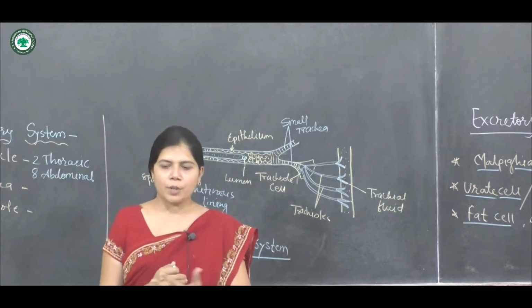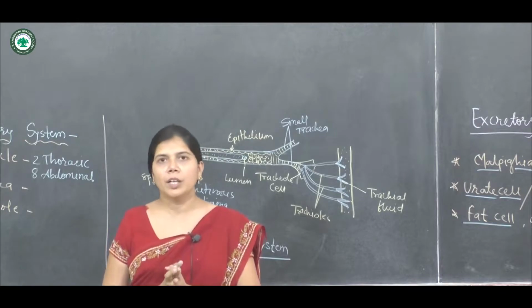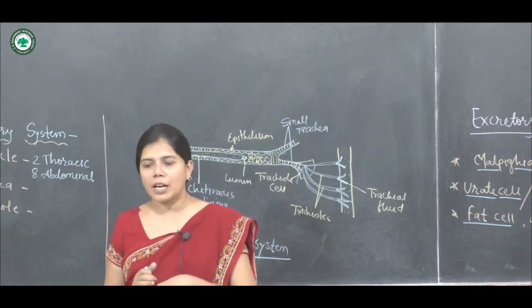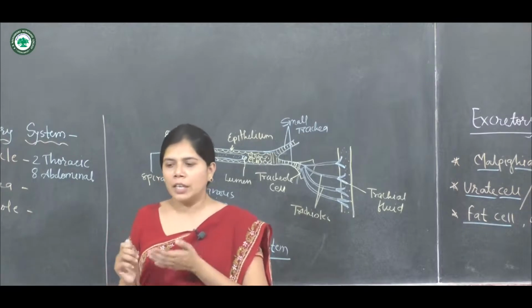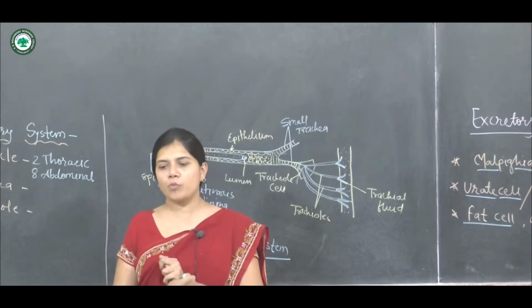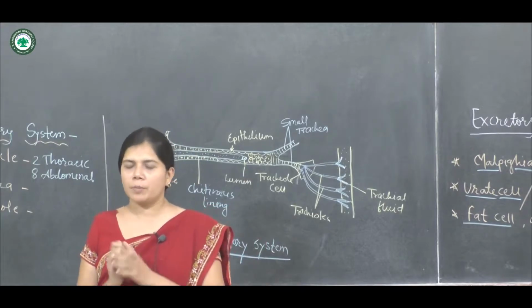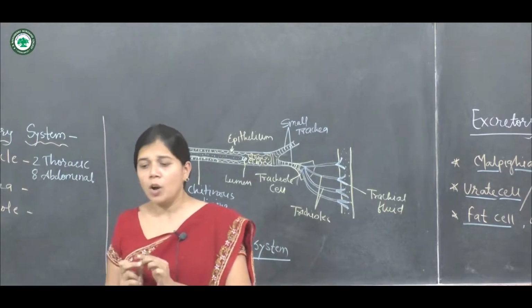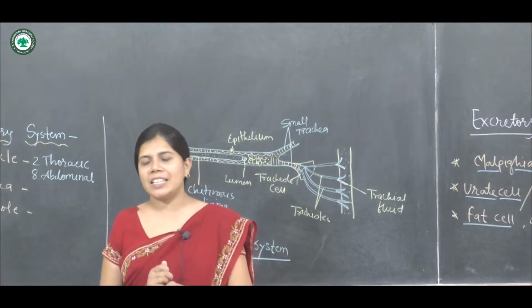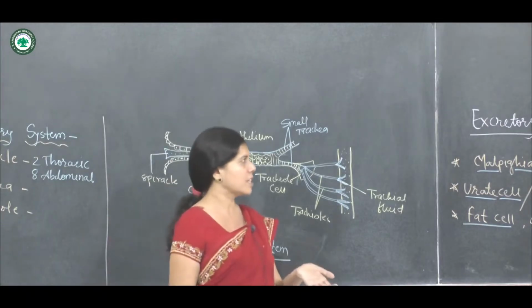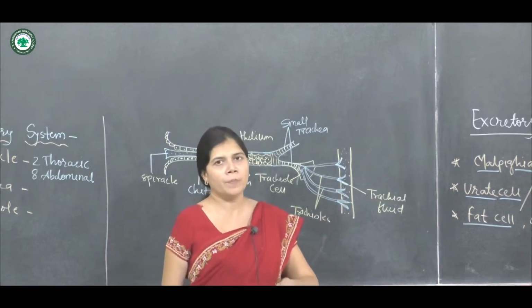These excretory products are later removed into the hemocoel, and some nitrogenous waste is deposited on the cuticle and lastly eliminated during molting. This is the excretory system of the cockroach.